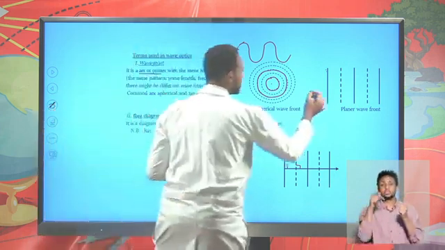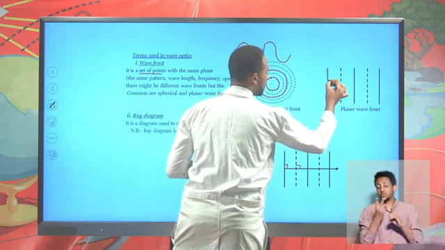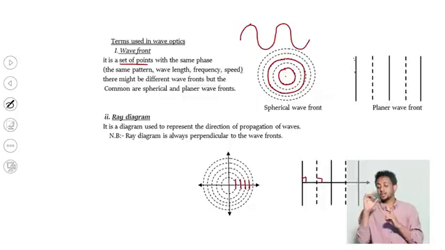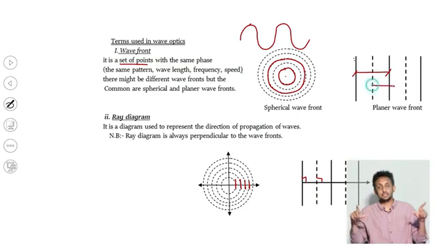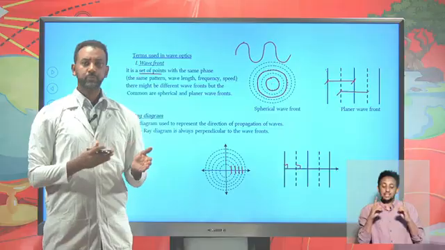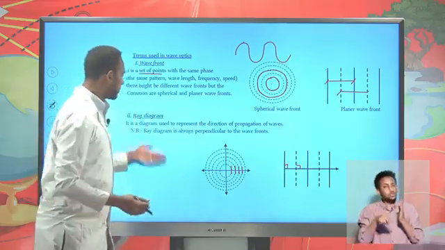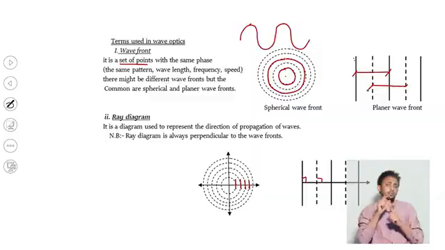And the other point is the distance between two consecutive wavefronts, for example, from crest to crest, is known to be the wavelength, or it's possible to take from trough to trough, which is also known to be the wavelength. We know that wavelength is the minimum distance between two corresponding points of consecutive waves, so you should recall these points. So these are the main terms, wavefront and ray diagram.